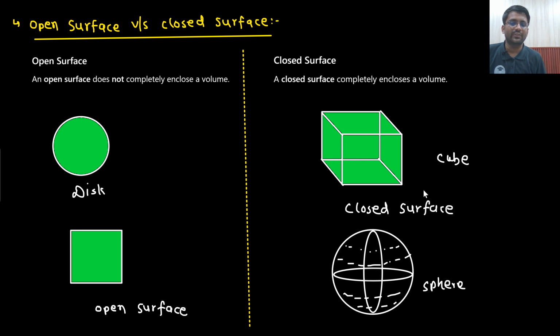Now what is open surface versus closed surface? Open surface was a disc. Now using this disc, can you make a sphere? If you are able to make a sphere, that means the outer surface area is enclosing some volume. So this is known as closed surface.